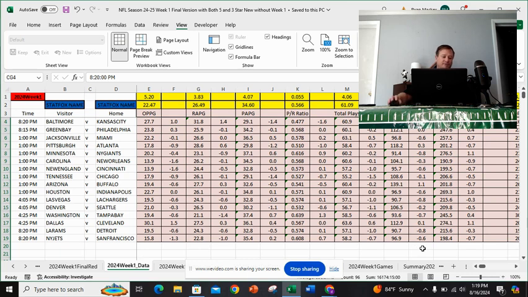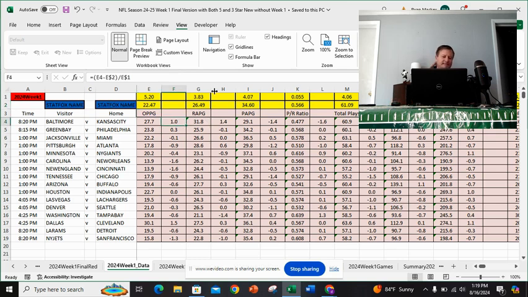But notice Baltimore is here. Baltimore averaged 27.7 points last season. Again, these are last year's stats. The average team scores 22.47. That's what the average team scores. So they have a positive z-score of 1.0.